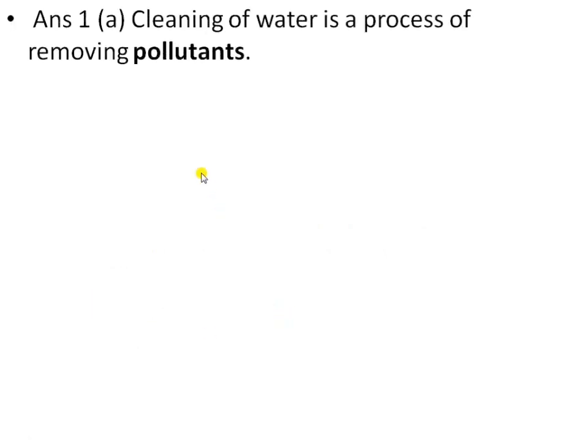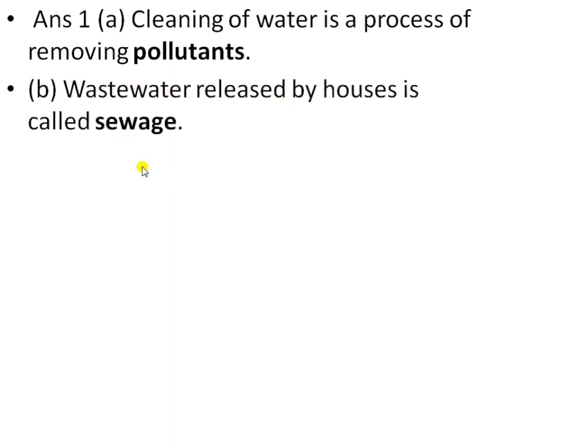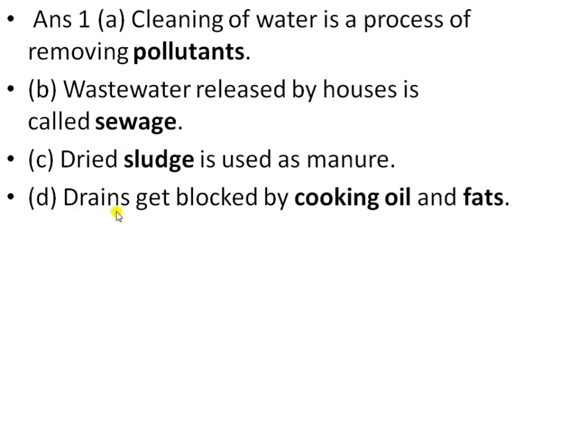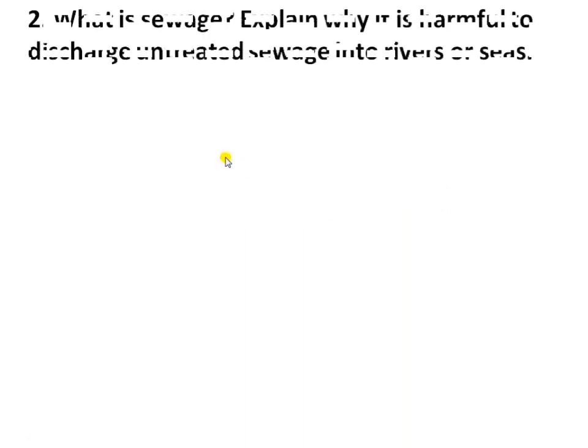So the answer of this question is: the cleaning of water is a process of removing the pollutants. Wastewater released by houses is called sewage. Third, the dry sludge is used as manure. The fourth one is the drains get blocked by cooking oil and fats. Next is question number 2.